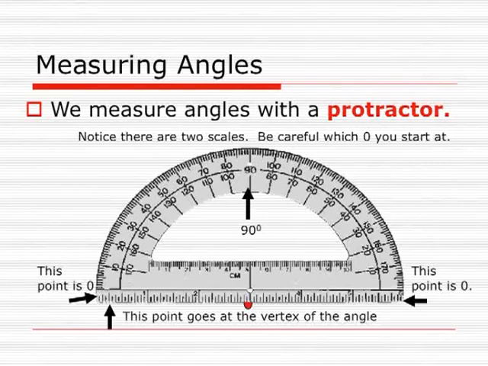In between we have a point. This point must be exactly on the vertex where we have to make the angle, or from where we have to measure the angle. The line which lies with this 0 degree should be on one of the arms of the angle which we are measuring, and then we have to read very carefully from the right to the top which is the grading, or the measurement of the angle.